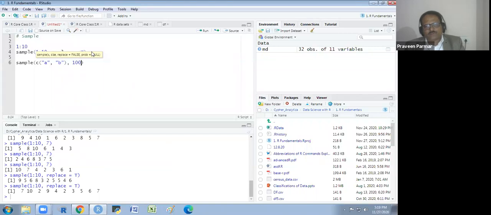If I have only very few values out of which I have to make a big sample, out of 2 I have to make a sample of 100. I have A and B only, and I want a sample of 100. So replacement is compulsory here. Got it?